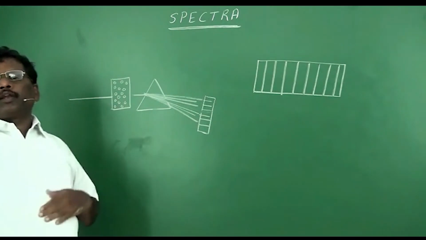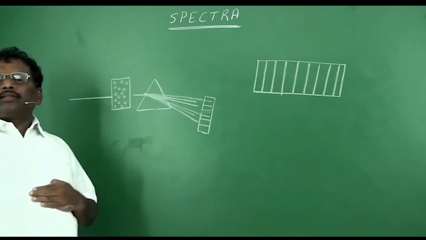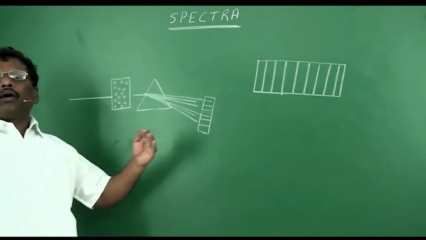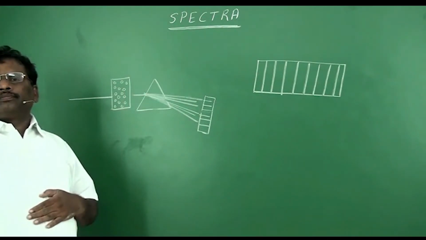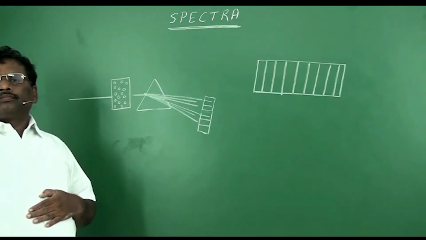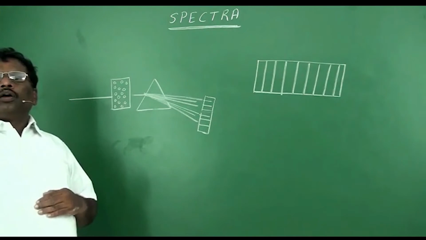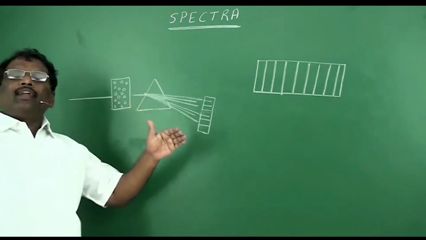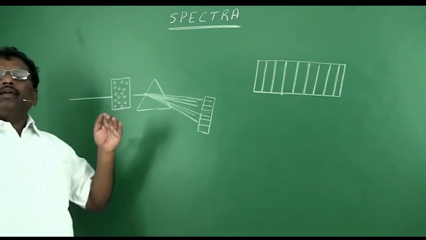In absorption spectra, we'll find dark lines on a white background.